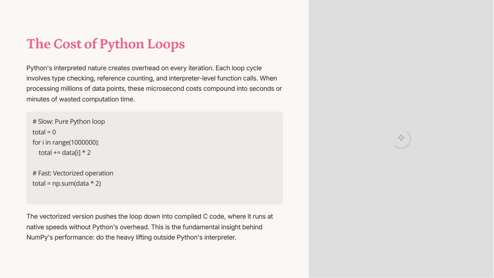Python loops incur significant overhead due to type checking and interpreter-level function calls, slowing down computations. For instance, a loop processing 1,000,000 data points can waste seconds. In contrast, vectorized operations in NumPy execute in compiled C, bypassing Python's overhead, achieving native speeds. This efficiency is crucial for handling large datasets effectively.